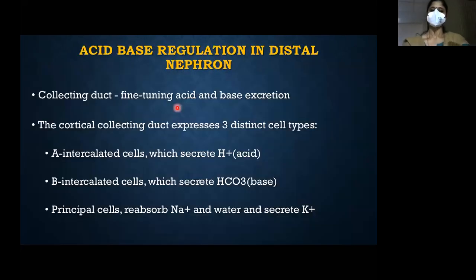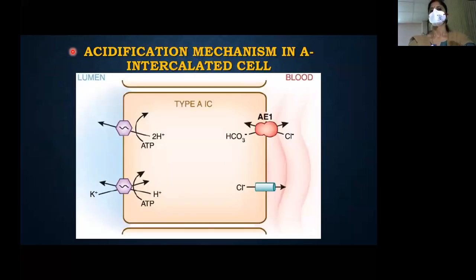So what happens in the distal tubule? The distal tubule is basically for fine tuning. Fine tuning of acid-base excretion happens in the distal tubule. You have 3 types of cells: alpha intercalated cells, beta intercalated cells, and the principal cells. Alpha intercalated cells are basically involved in H plus secretion. So this is the alpha intercalated cell.